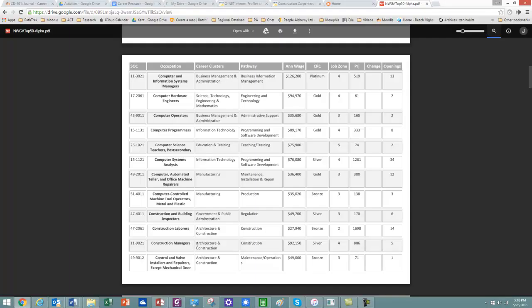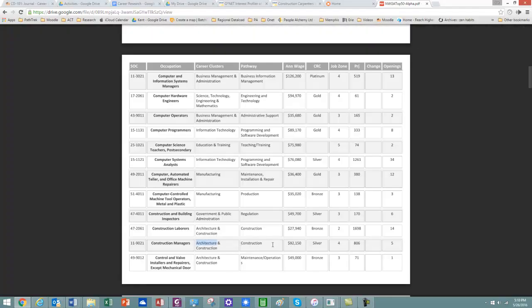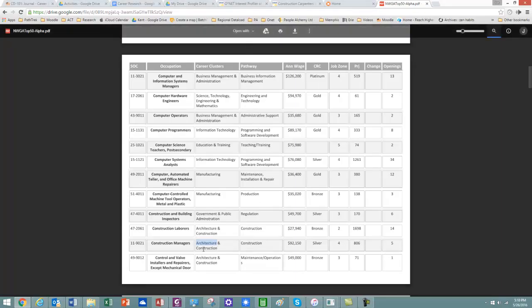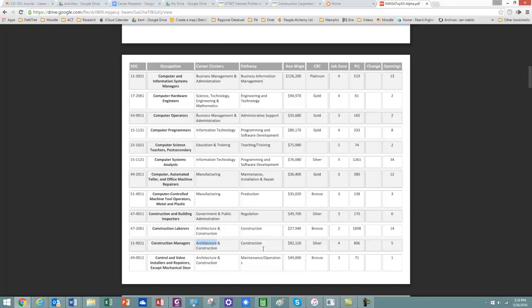And one of the things you want to pay close attention to as you do your research is the career cluster and also the pathway. By looking at the career pathway, which is right here, construction, and the career cluster, you will be able to gain education and experience within a cluster.